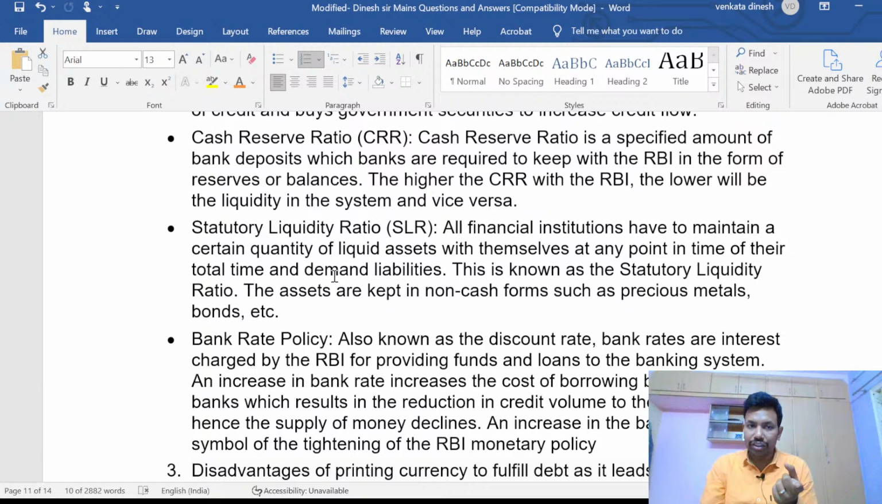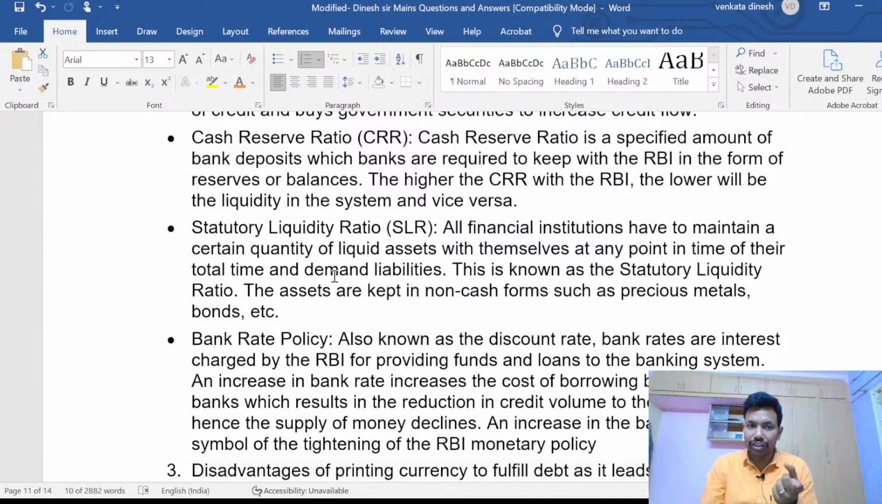That is simple. Right. Next, disadvantage of printing currency to fulfill debt, as it increases inflation and erodes the value of rupee. Yes, you may mention. See, if you have not mentioned it in the first paragraph itself, at least mention it in the third paragraph. That is the reason I have mentioned this in the third paragraph. You have to give examples. Sudan example, Zimbabwe example, Iran example.